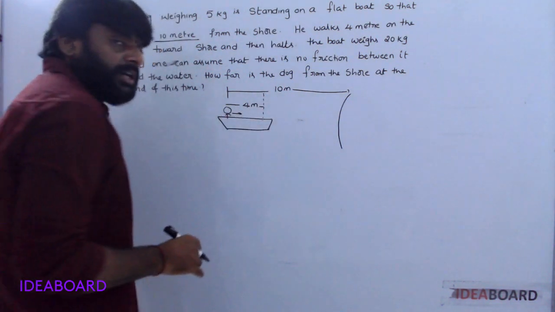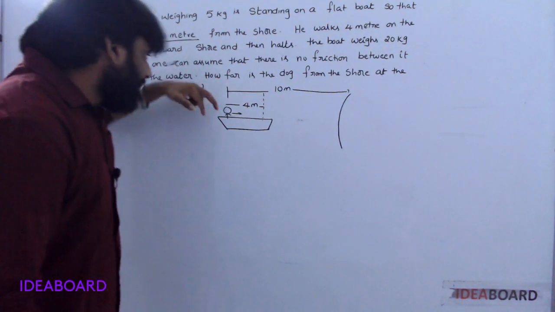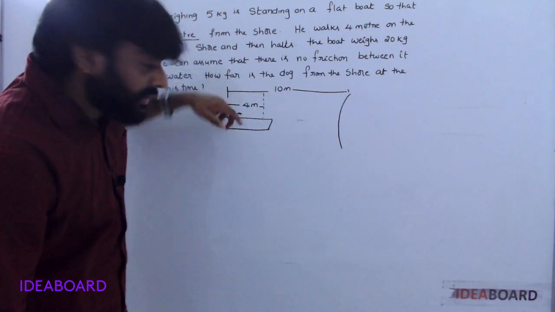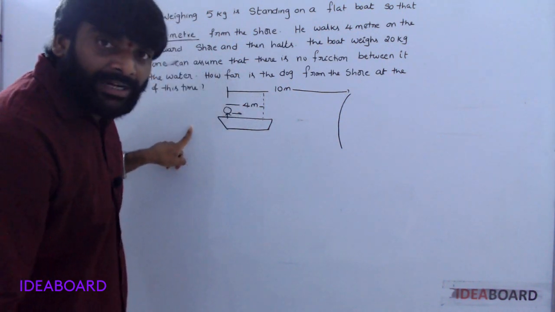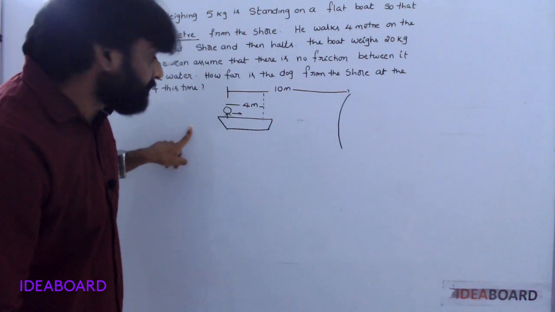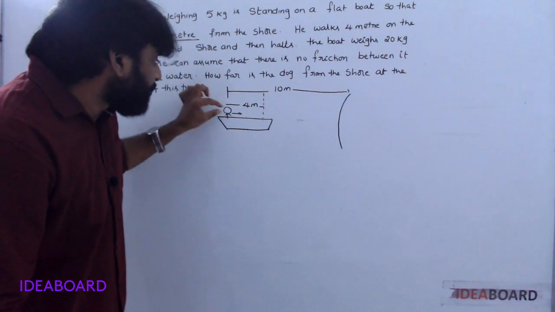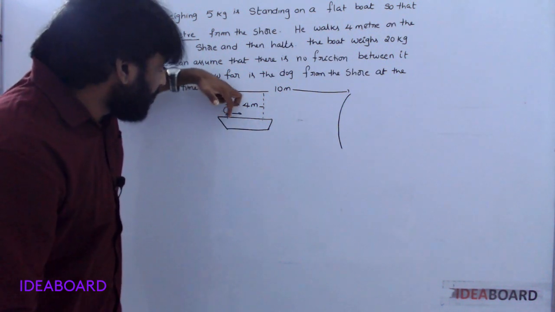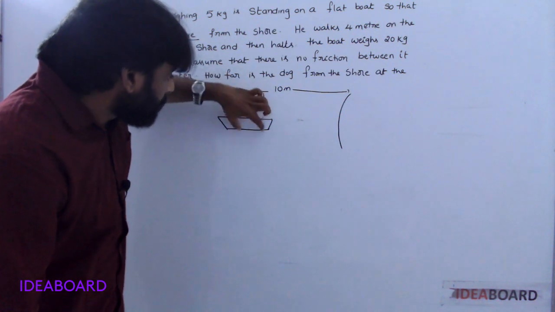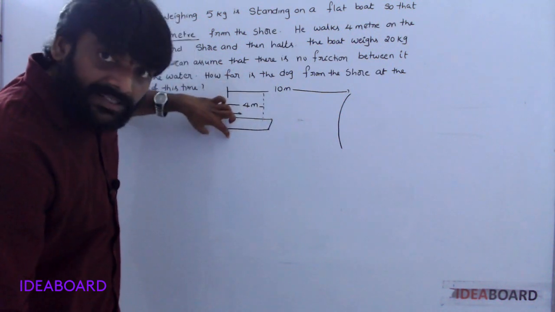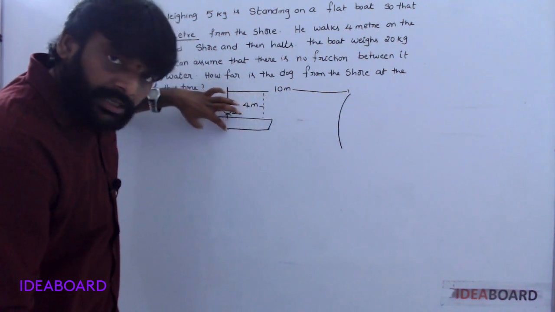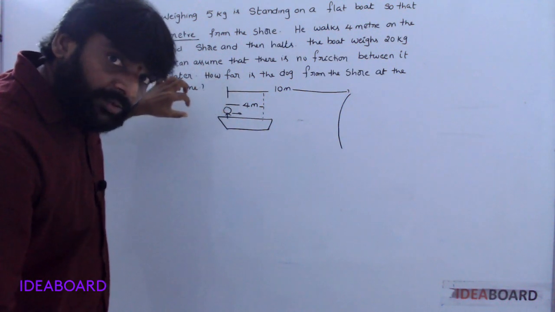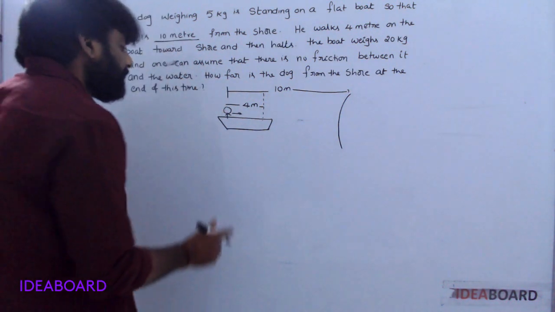Understood? Here, the dog walking on the boat means force is applied in a backward direction. That's why the boat moves in a backward direction. The boat lies on a frictionless surface, so the boat moves backward, and at the same time the dog also moves in a backward direction.